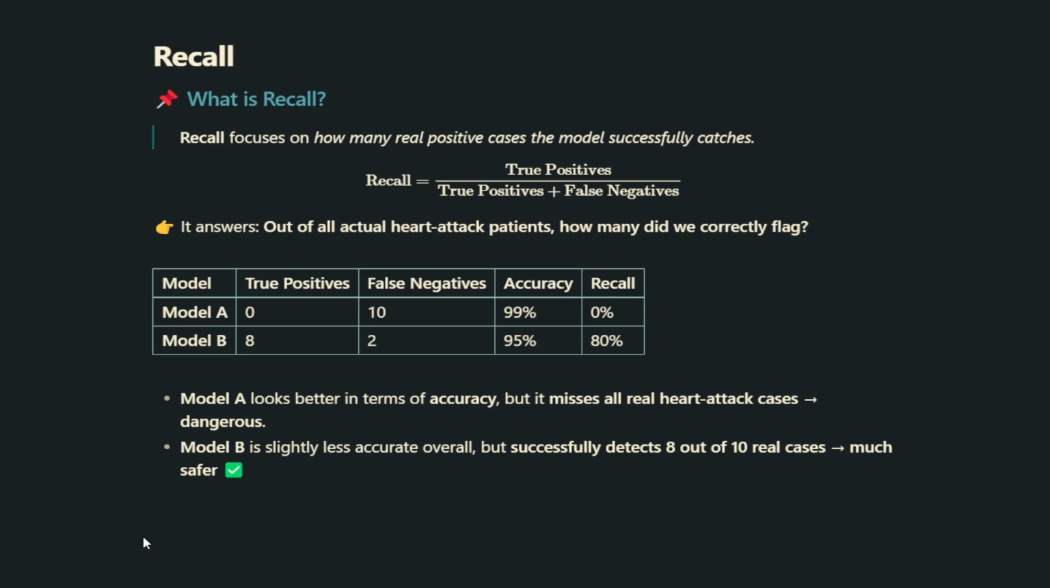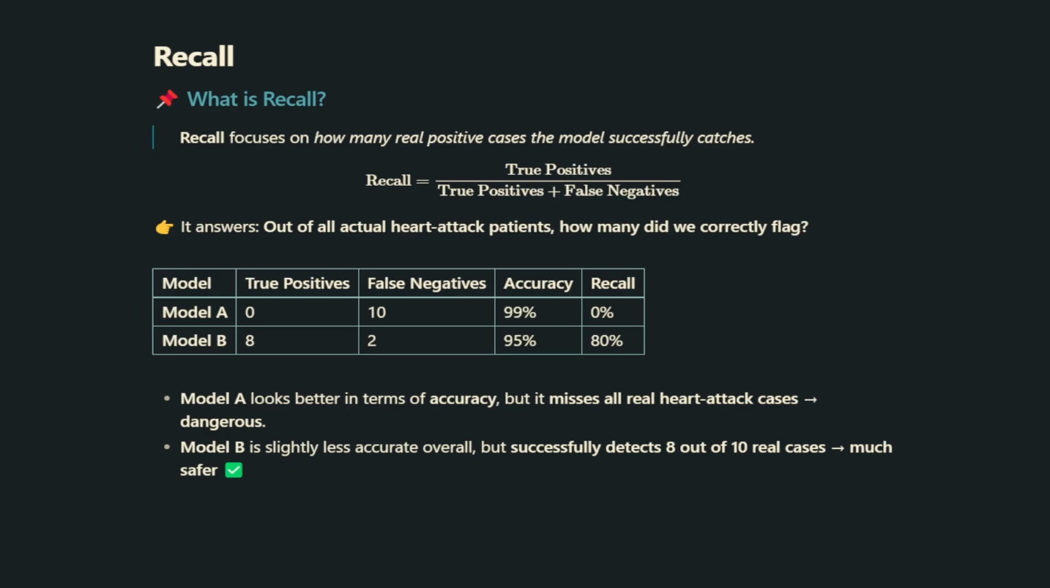Let's compare two models. Model A has 99% accuracy, which sounds amazing. But notice something. It has 0 true positives and 10 false negatives. That means it missed every single real heart attack patient. Its recall is 0%. Clearly, this is dangerous. Model B has a slightly lower accuracy of 95%, but it correctly identifies 8 out of 10 real heart attack patients. That gives it a recall of 80%. This makes Model B much safer even though its accuracy is lower. So the key takeaway is accuracy can sometimes be misleading, while recall focuses on catching the cases that truly matter.